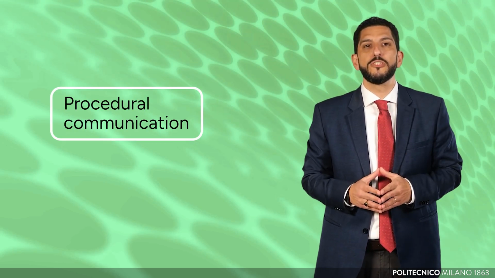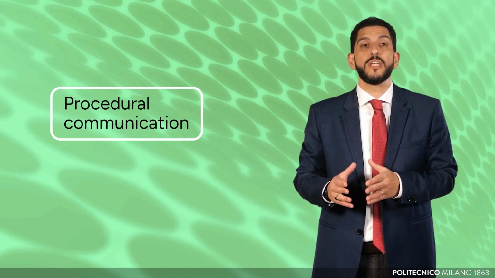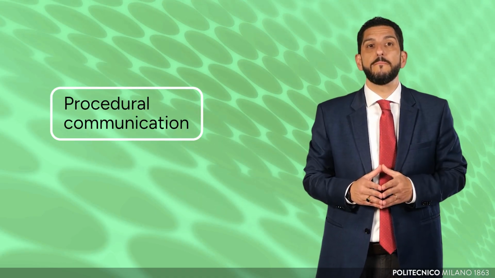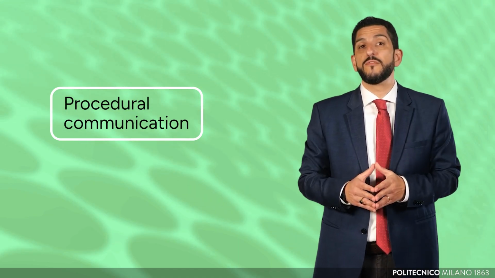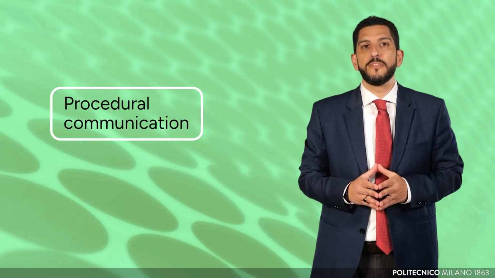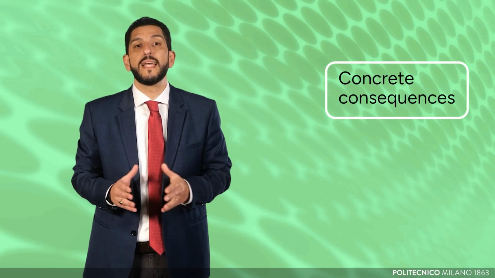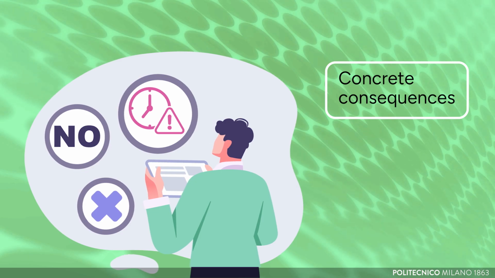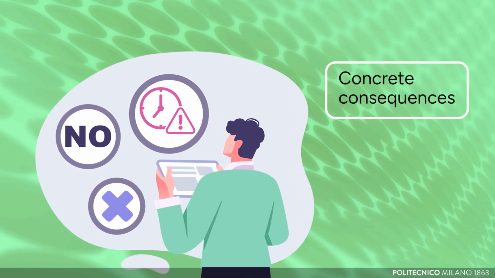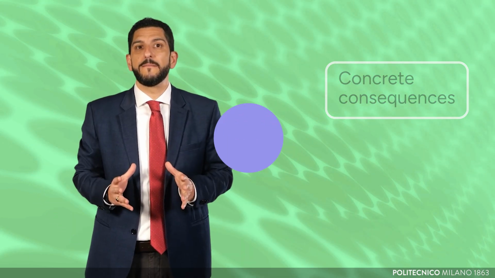Every day, a university produces numerous procedural communications that guide students and staff through administrative processes: how to register for an exam, how to apply for a scholarship, how to access a service. These messages have a characteristic that sets them apart from all the others. If they are not understood, the consequences are immediate and tangible: a missed deadline, a rejected application, a right that is not exercised. The stakes here are high.